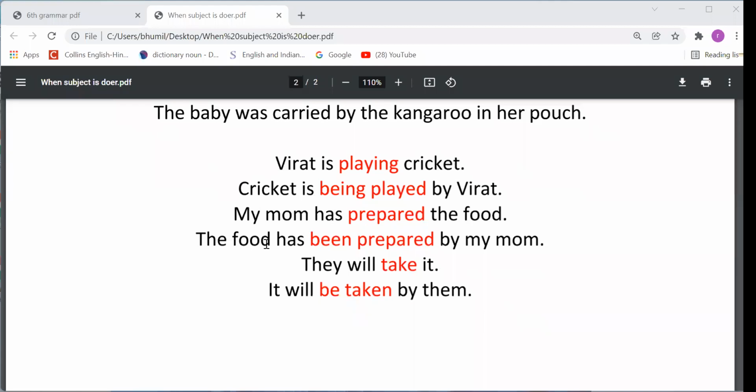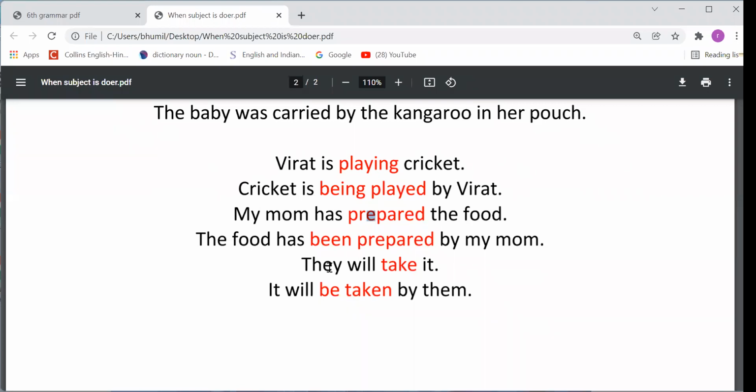So has or have, according to the food we need to use has here, because the food is third person singular, and with the third person singular we should use has or have, right? So we can see here prepared, that's the third form we have written here. So the third form of be we have to use here. Third form of be is been. So been and the main verb will be converted into the third form, right? So been prepared is the right answer here. So we need to write this sentence: the food has been prepared by my mom, right?